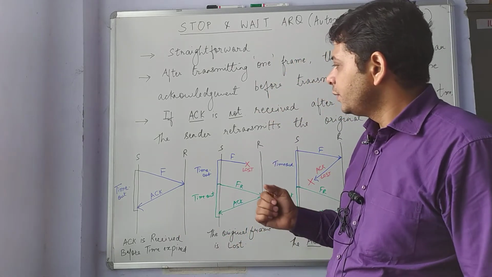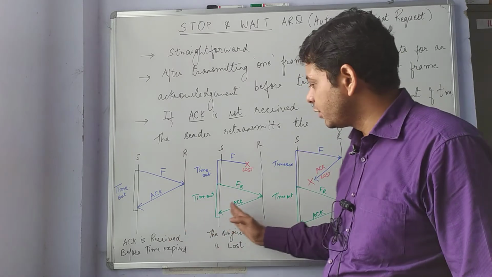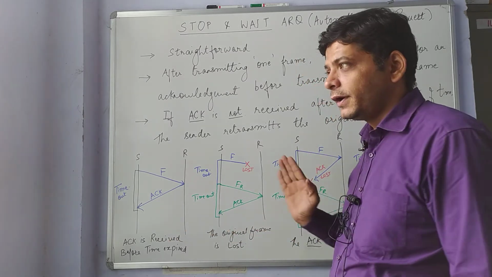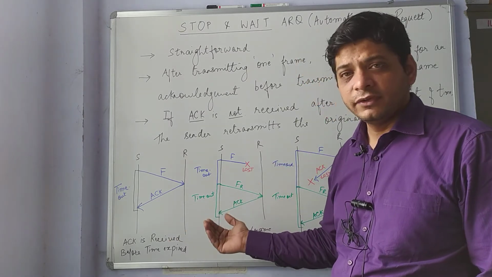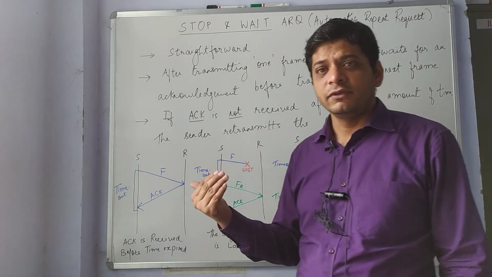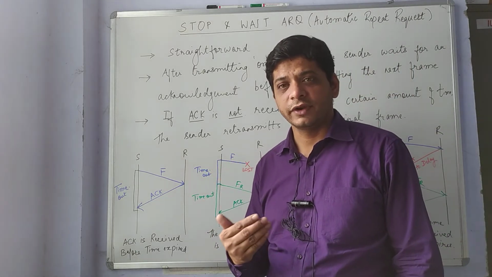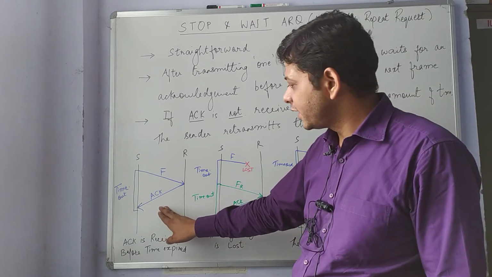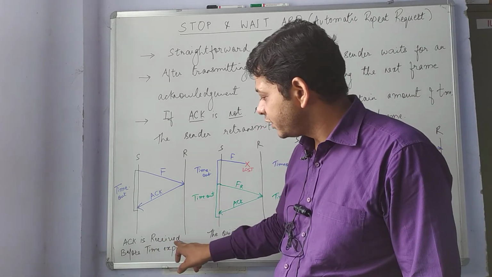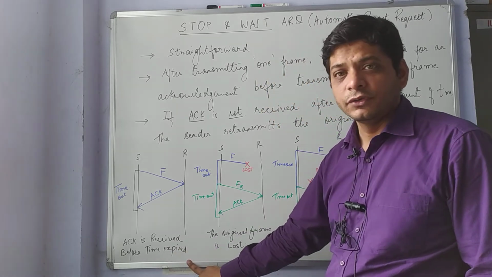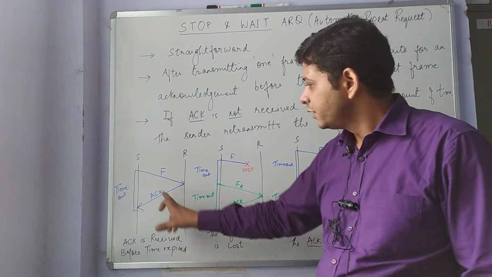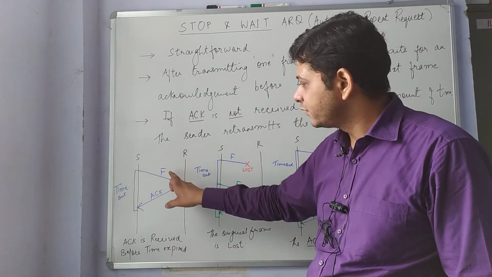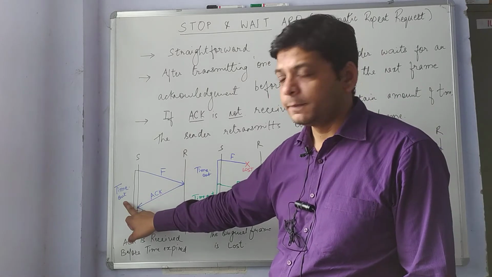I have demonstrated the four possible ways in which the sender and receiver communicate with the help of frames. The very first idea is that the acknowledgement is received before the time expires. This is the basic phenomenon. Between the sender and the receiver, this is the frame, and this is the timeout time.